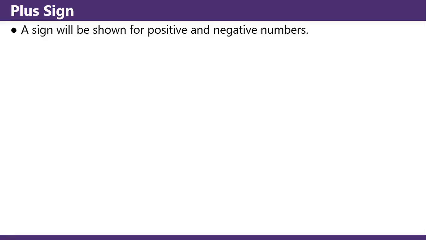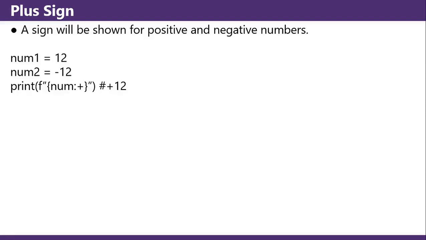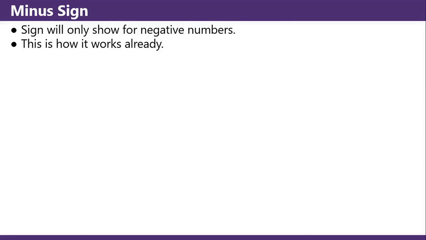Treating signs. Plus sign: a sign will be shown for positive and negative numbers. Num1 equals 12, num2 equals negative 12. Print the f-string with the plus sign, and you'll print out the positive sign for num1 and the negative sign for num2. Minus sign: the sign will only show for negative numbers. This is how it works already.